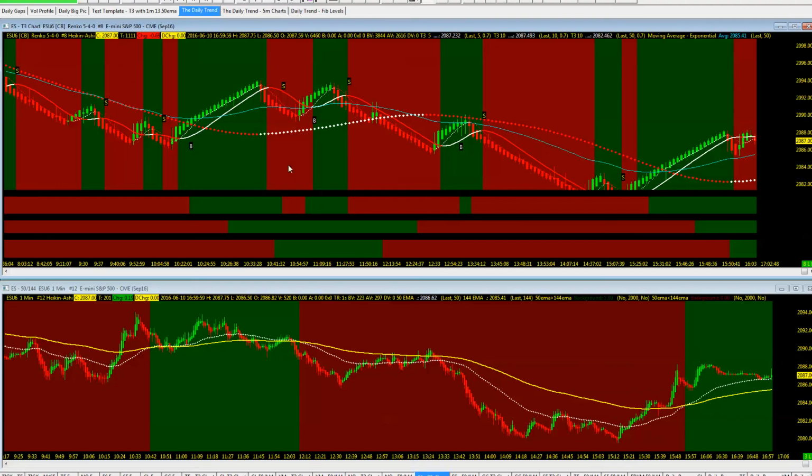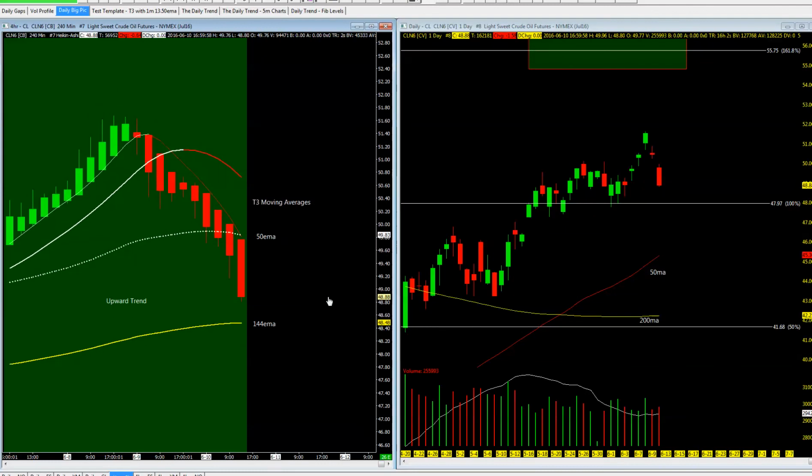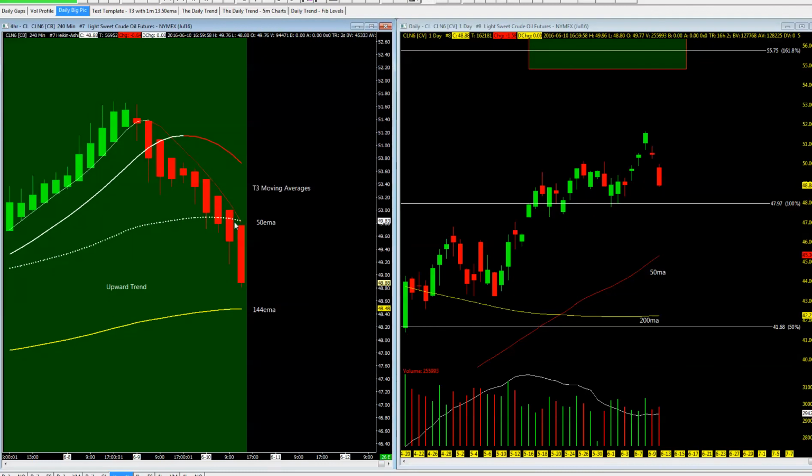As crude continues to move downside here, we look at the 50 EMA, which was the first level of support. We broke that. We now look to 48.48. So each level of support to the downside: 48.48, we have 45.33, we have 42.23, all these levels of support. But again, nothing to say that we're not eventually going to come down and grab the 50 and the 200.